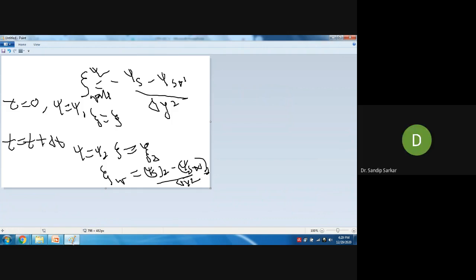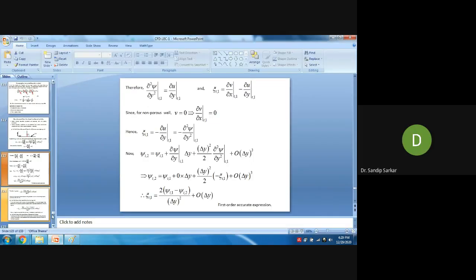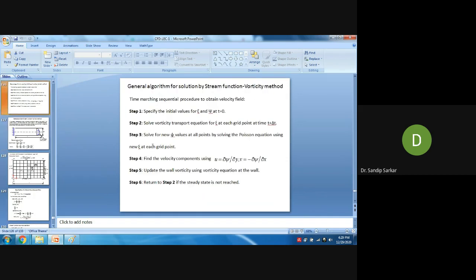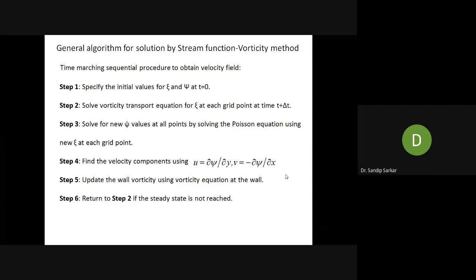That's why I have written that you need to update the wall boundary condition with the obtained value of psi and zeta after the time step t plus delta t. Once you have obtained that, you have to check the convergence, whether your steady state has been reached or not, with consecutive 2 time steps.